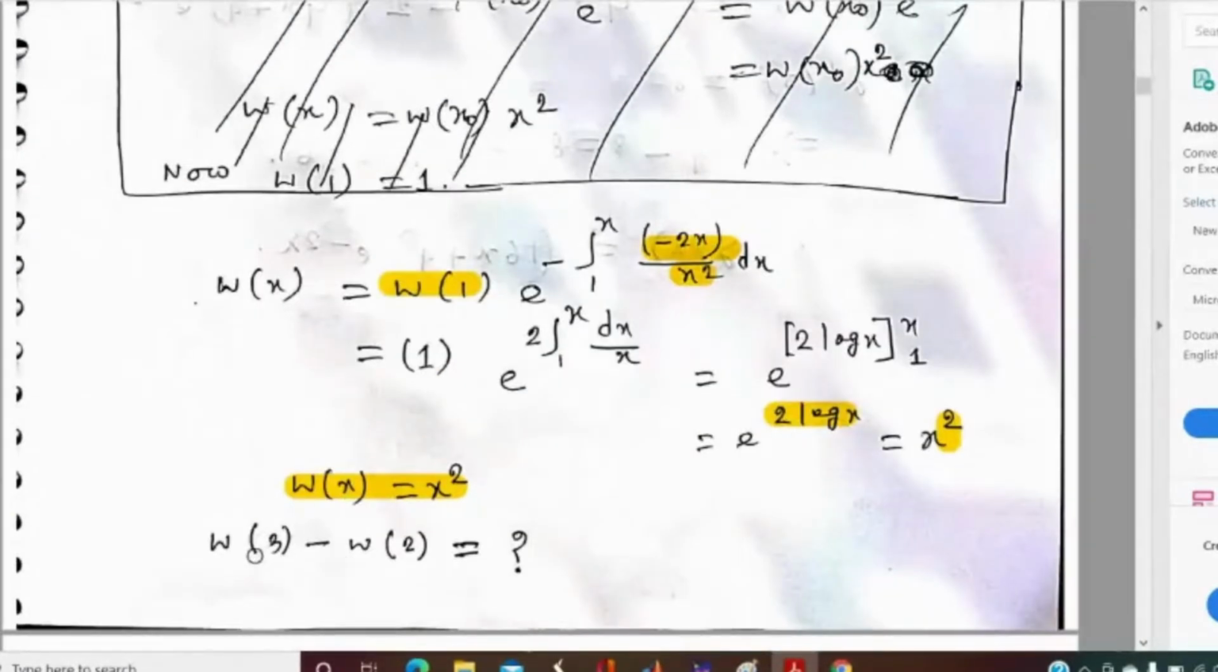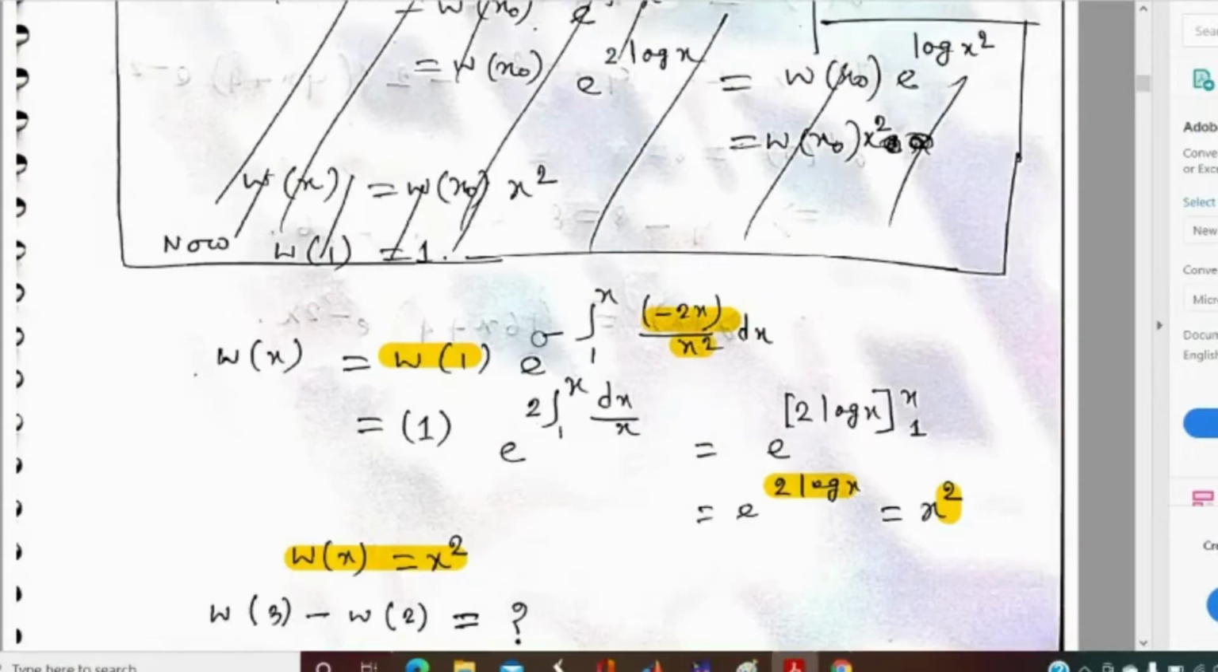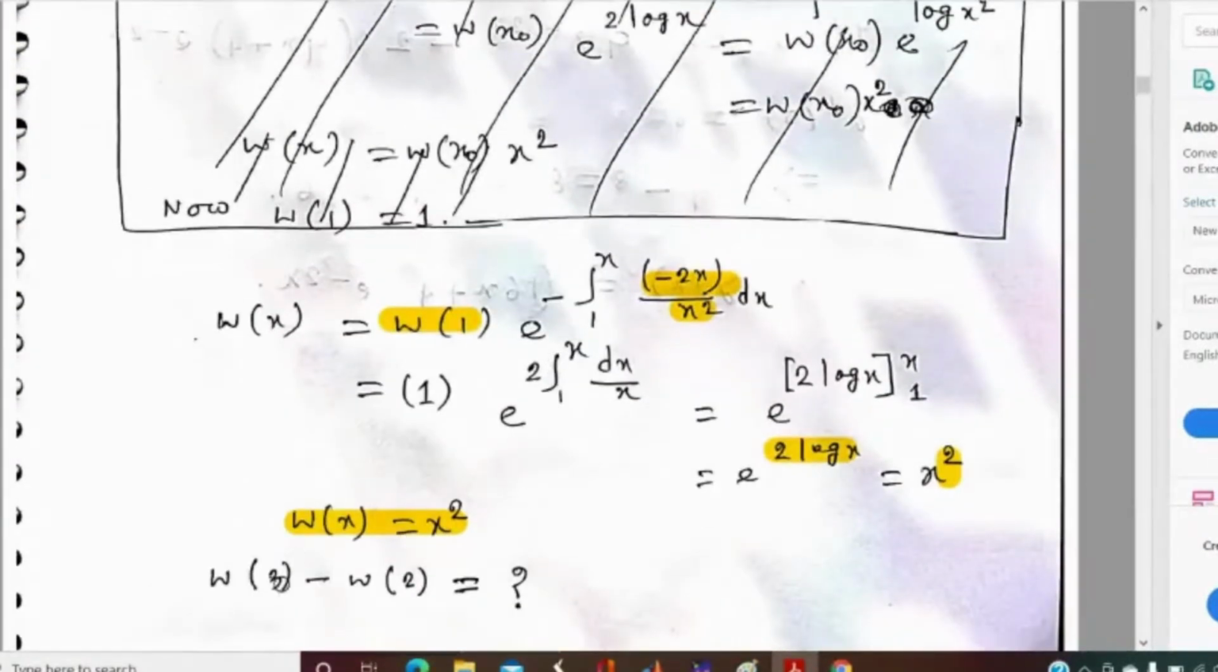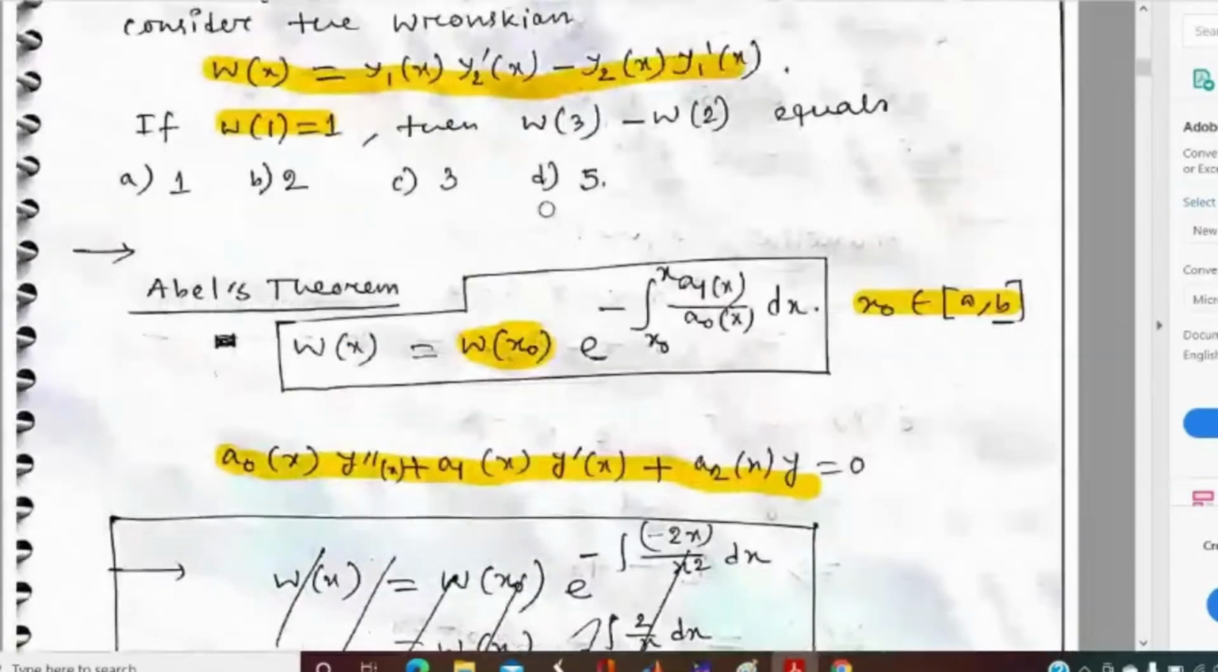So here in the question we have to find the value of W at 3 minus W at 2. So what will be the answer? 3 square minus 2 square, that is 9 minus 4. What will be the answer? Yes, answers are coming in the chat box. 5, yes. 9 minus 4 will be 5. So which option will be correct? So option D will be correct.